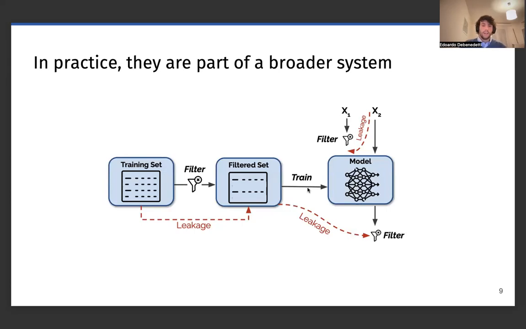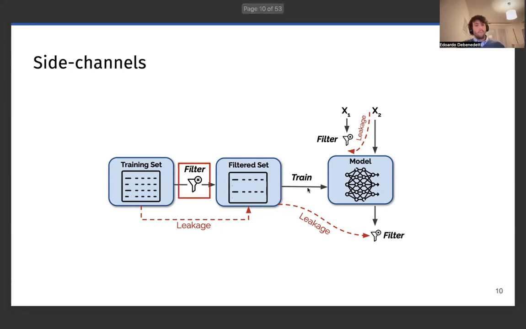In our work, we study training set filters like deduplication. We also study some defenses against attacks, like poisoning defenses. We study query filters that can be used to filter inputs to the model, and output filters that prevent the model from generating given model outputs. We find these side channels, and we describe them to give a better understanding of how we should analyze privacy of these ML systems.